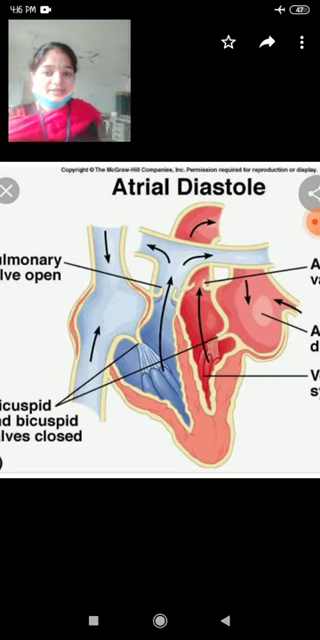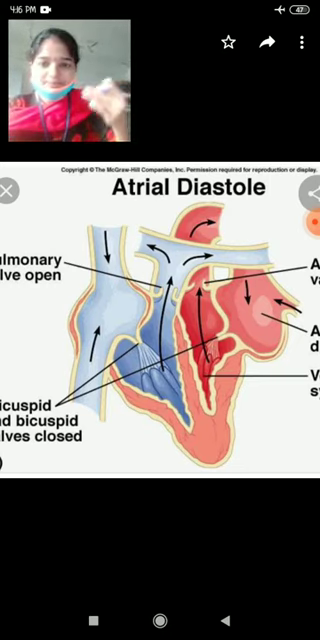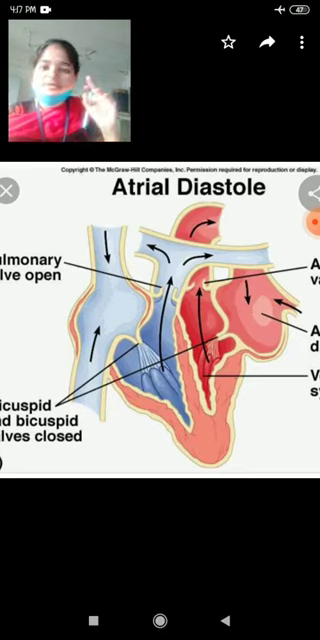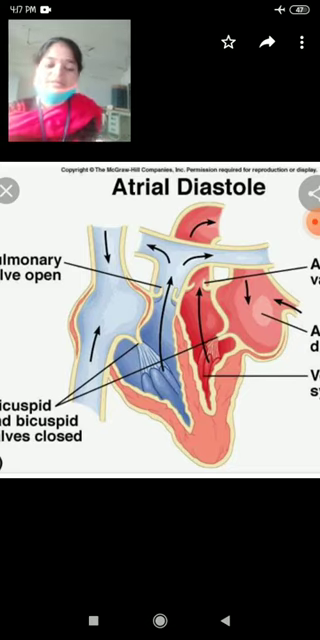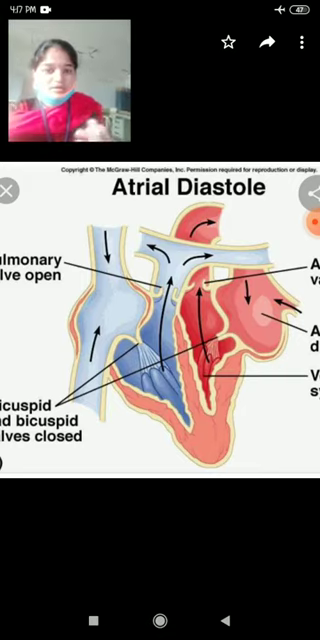When the cavities are expanded, automatically the pressure is very less. Clear? Inside, the pressure is less because they have large space. When the space increases, automatically pressure decreases. As a result, the blood flows into them from the large veins. When the space is more, pressure is less, and the blood rushes into the auricles from the large veins.